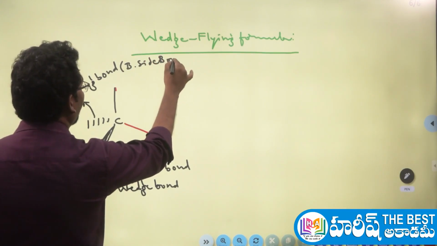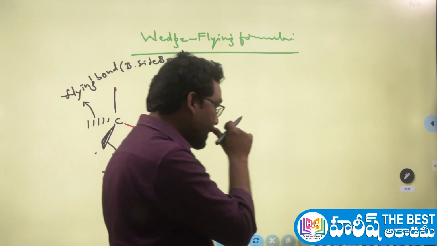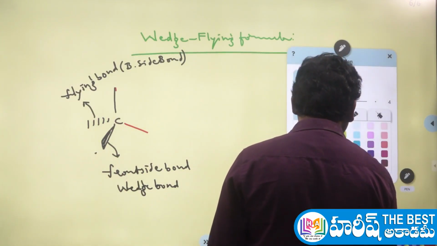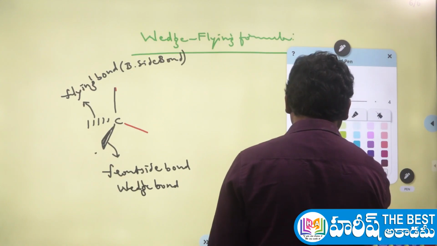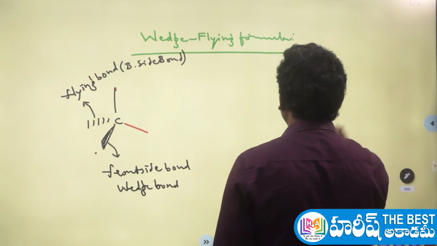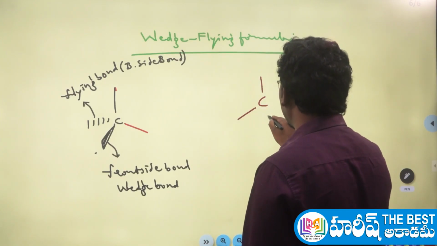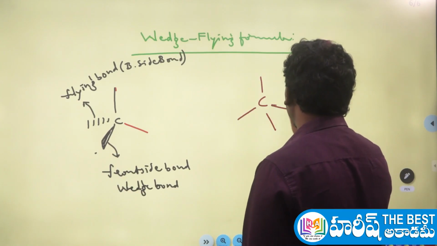That's all, simple. If you know this, assigning absolute configuration is quite simple. Whenever the molecule is represented in the wedge flying formula, if a chiral center is present in that, how to assign the absolute configuration? Let's check that here. First, give the priorities 1, 2, 3, 4.